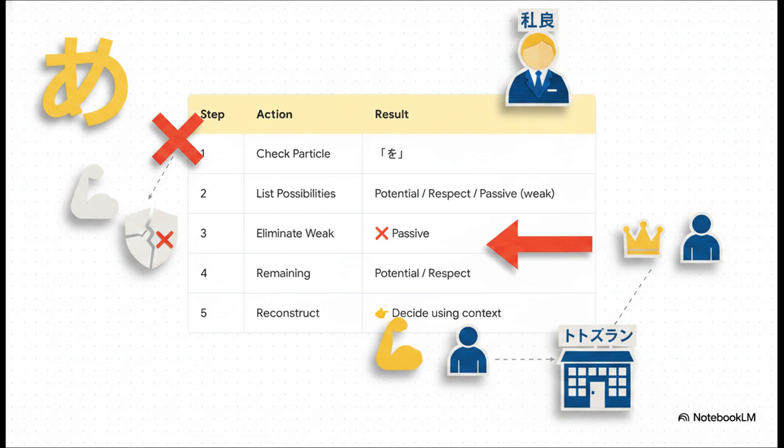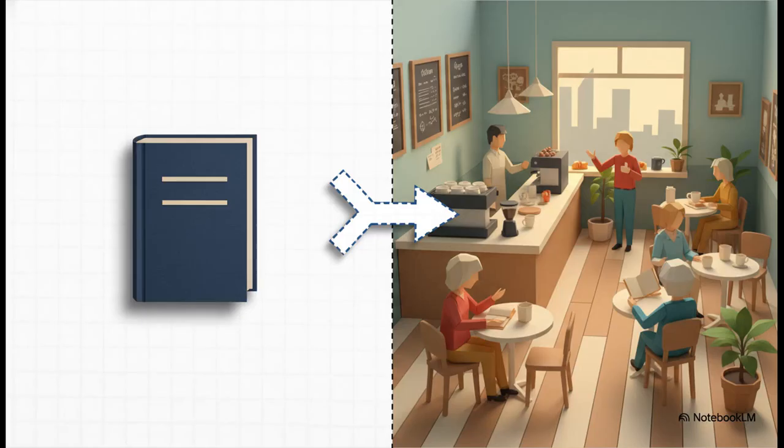At this point, the meaning isn't fixed, so we move to step 5, reconstruct using context. You need more intel. If the context is about your boss, shacho, it's respect. If the context is about a place, like a restaurant, it's potential. And here's the lesson from this drill. Grammar alone is not enough to win this fight. You must use the context of the situation to make your final decision.